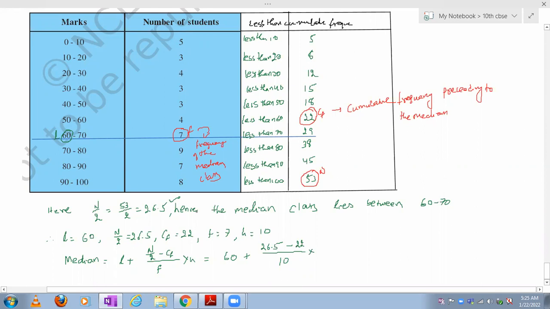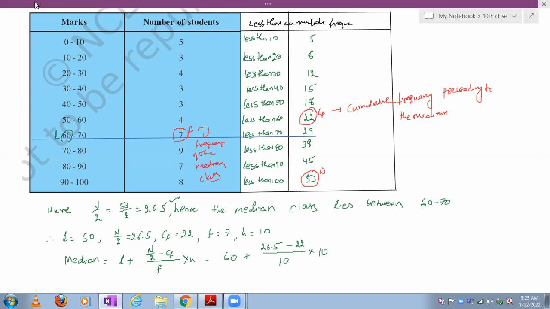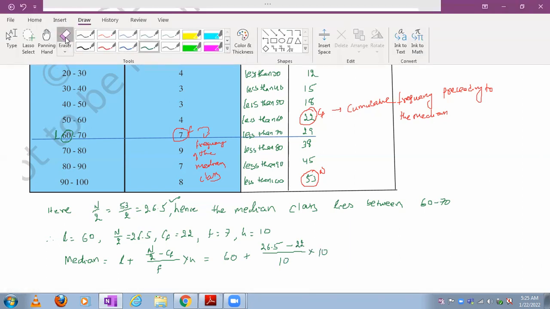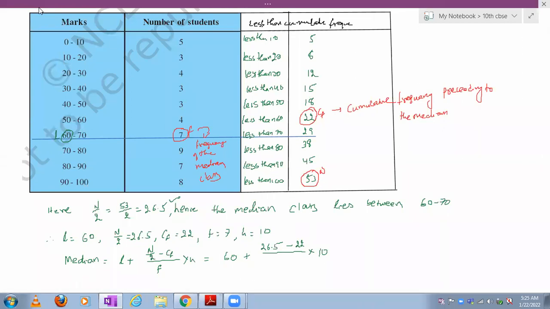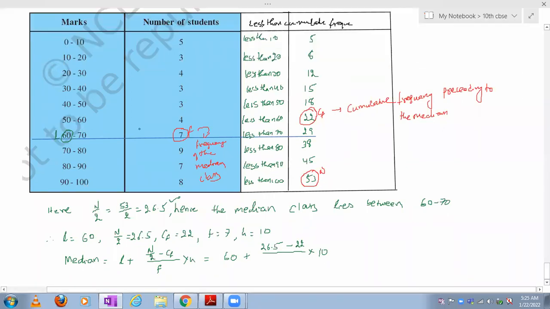Sorry, so class length H is 10. And frequency I have to write there. What is the frequency of the median class here? 7. 7 is the frequency of the median class, right?